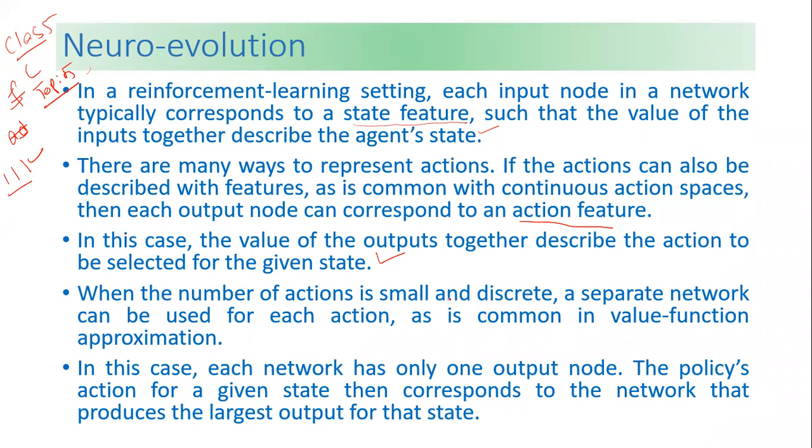Where the number of actions is small and discrete, a separate network can be used for each action. That is the common value function approximation. If it is a small task, we go this way. In this case, each network has only one output node, and the policy action for a given state corresponds to the network that produces the largest output for that state. That is another case we deal with.